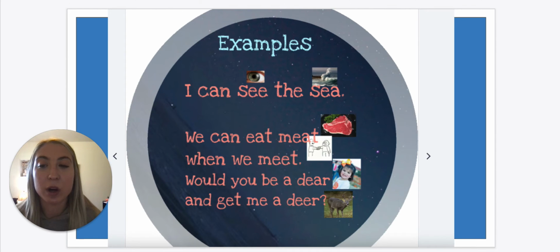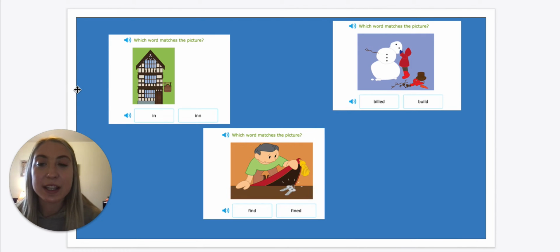So this is what we're going to be working on for our homework today. There's going to be a picture, and they're going to have two words that are spelled differently, but they sound exactly the same. So this right here is a building. It looks like a place where you would stay. And our two words are in and inn. They sound the same, spelled different. In with one N is a preposition.